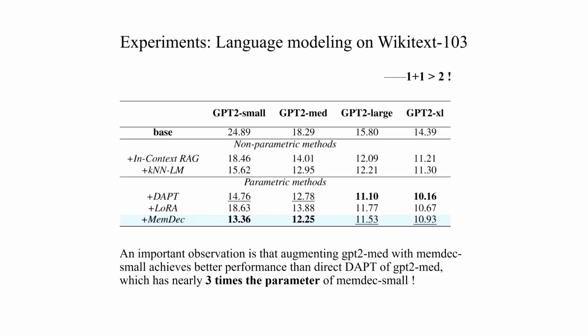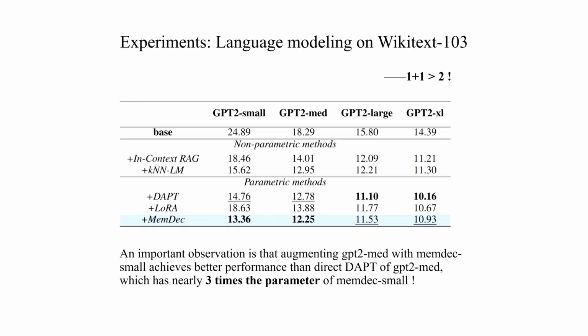Okay, now let's look at some results. On WikiText-103, Memory Decoder consistently outperforms parameter-efficient methods across all GPT-2 model sizes. Most remarkably, and this is the 1 + 1 > 2 moment, augmenting GPT-2 medium with a small Memory Decoder achieves better performance than directly doing DAPT on GPT-2 medium itself, which has nearly 3 times the parameters. This demonstrates that our approach of learning from retriever distributions captures something fundamentally different and more effective than standard language modeling.